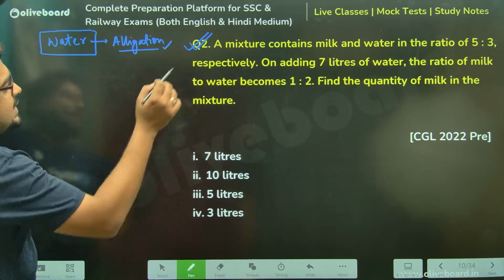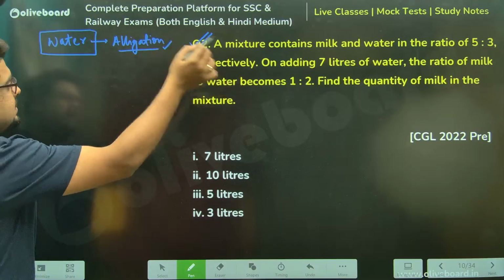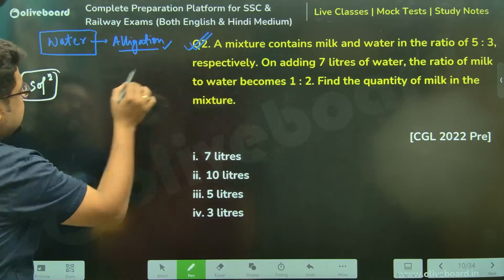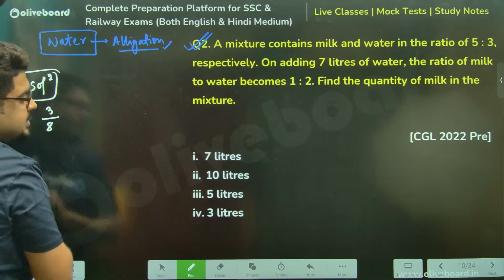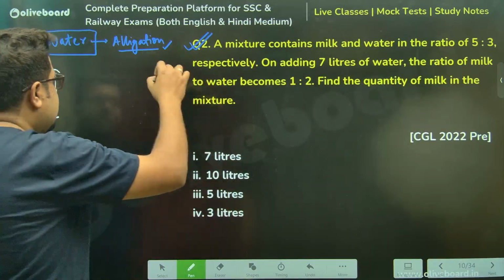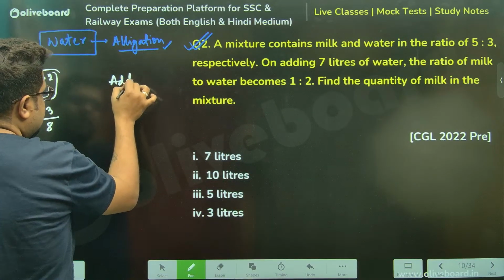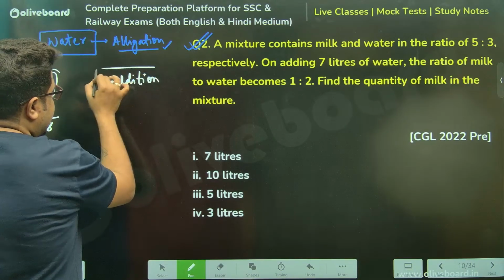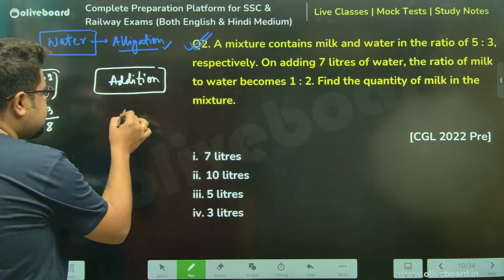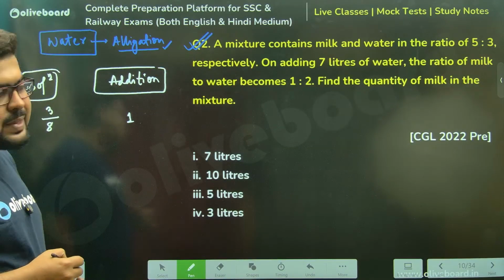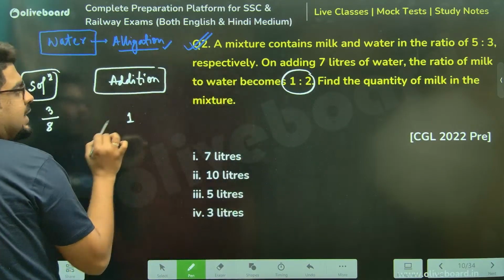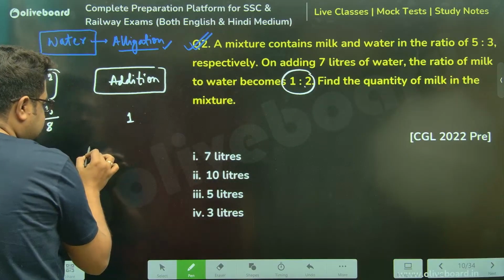In the initial solution, water was 3 parts out of 5 plus 3, 8 parts. The ratio is 5:3. Now addition: what are we adding? Only water, meaning 100%. 100% in terms of fraction is 1. And the ratio of milk to water becomes this. So the final is 2 parts out of 1 plus 2, 3 parts, meaning 2/3.